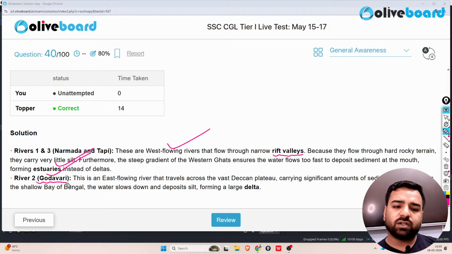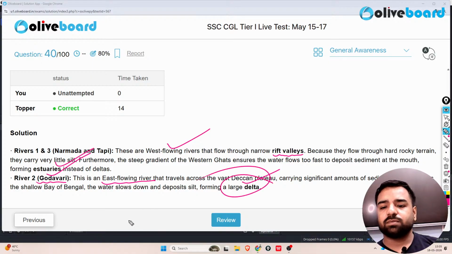Second is talking about river 2, that is Godavari. It is an east flowing river that travels across the vast Deccan plateau, carrying significant amounts of sediment. As it reaches the shallows of the Bay of Bengal, the water slows down and deposits silt, and it forms the delta, right? Okay, next.